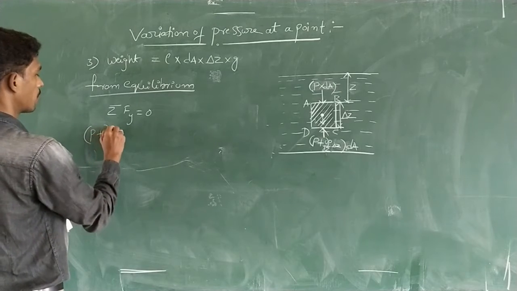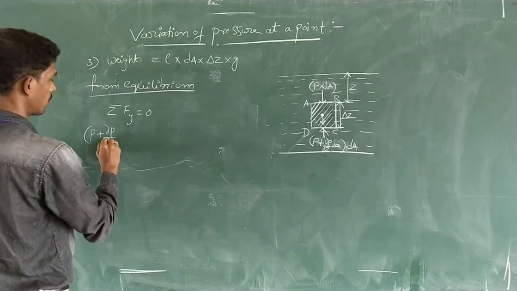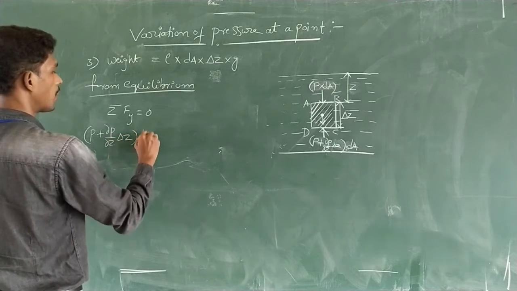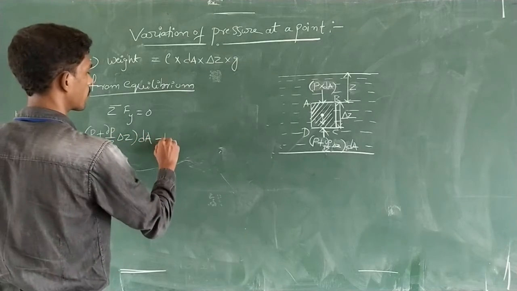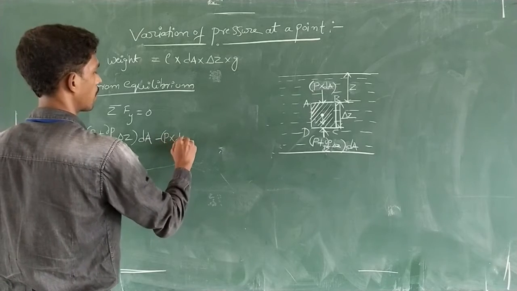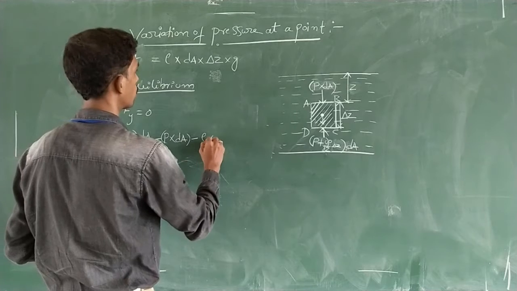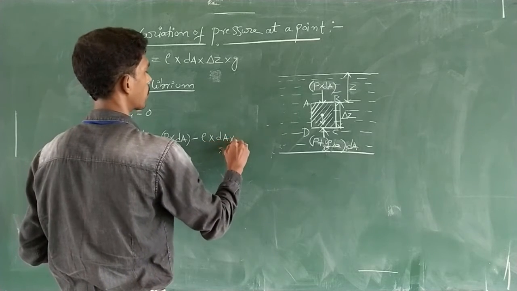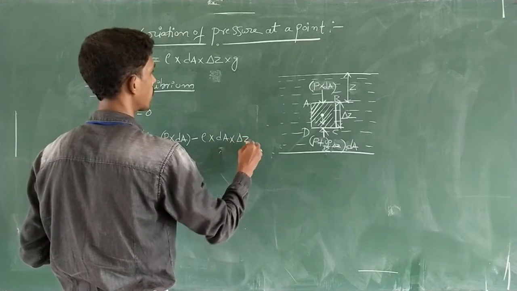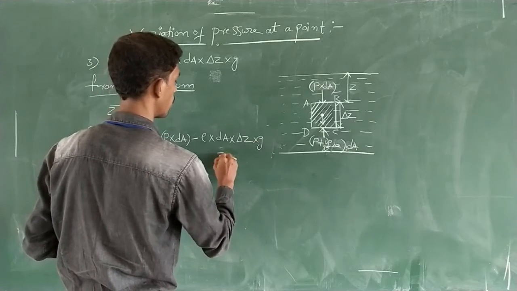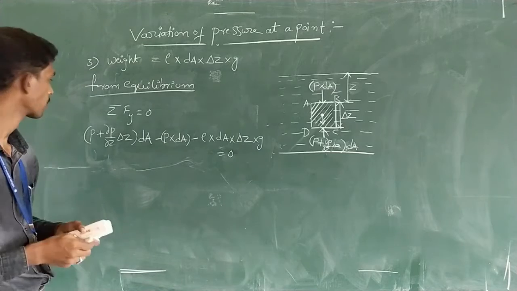P plus dou P by dou Z into delta Z, into dA, minus P into dA, minus, what about the weight? Rho dA into delta Z into G, right, is equal to 0.